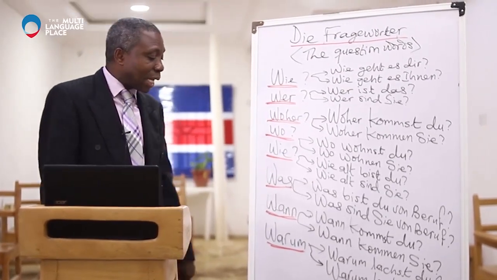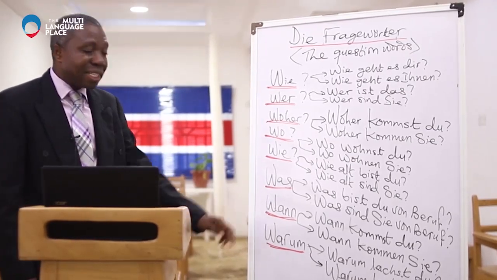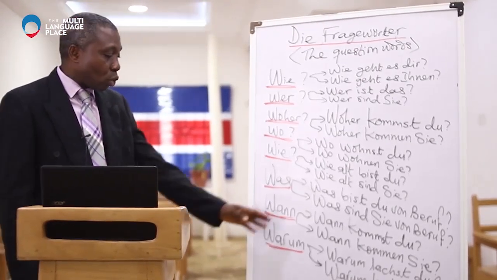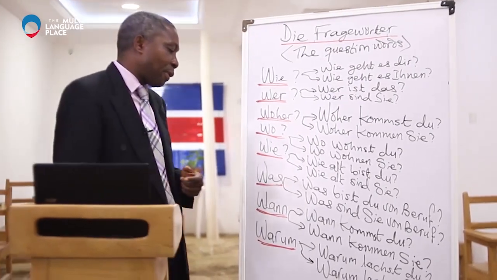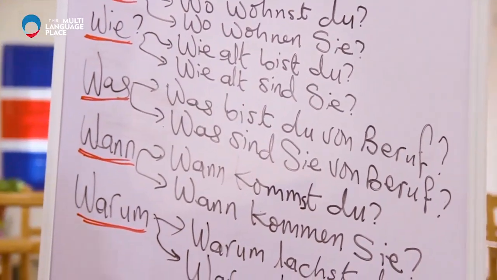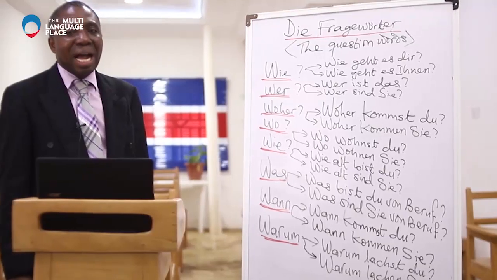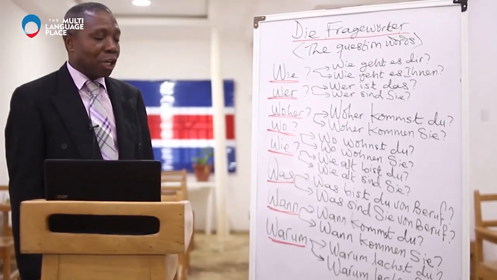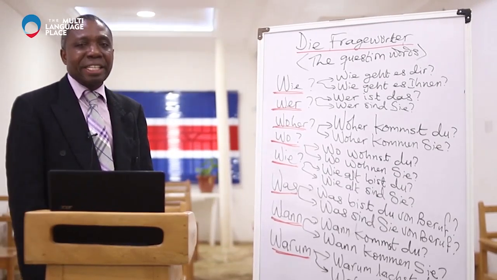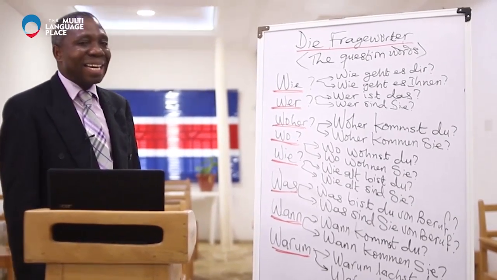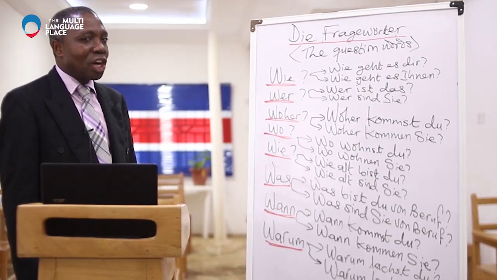And then the second to the last one, wann. Pronounce it, wann. It means when. So I have two sentences there, one representing the informal, the other one representing the formal. Wann kommst du? And this is a verb, it means to come. When are you coming? And then it has the same meaning. Wann kommen Sie? The formal one, wann kommen Sie? Say it after me. Wann kommen Sie?